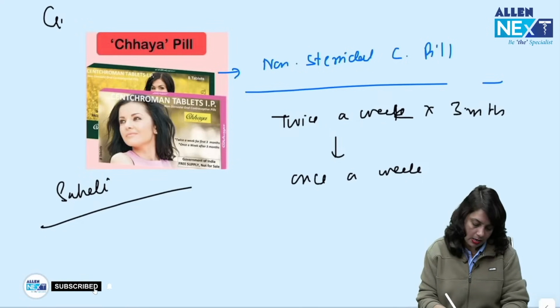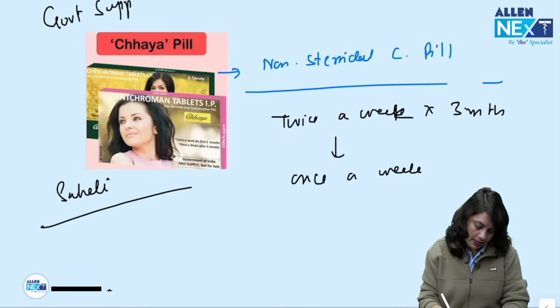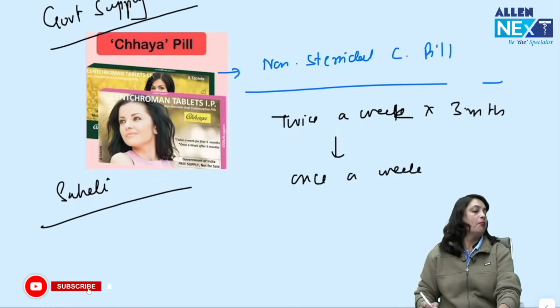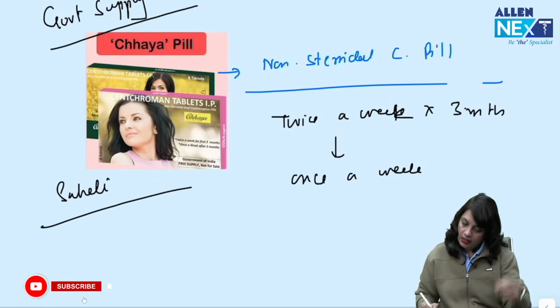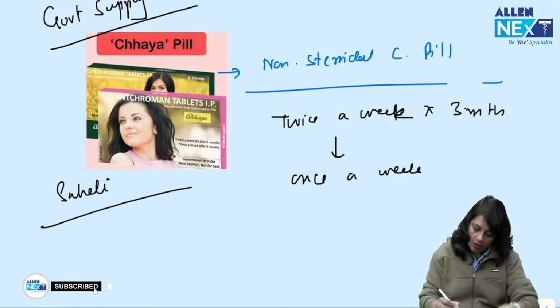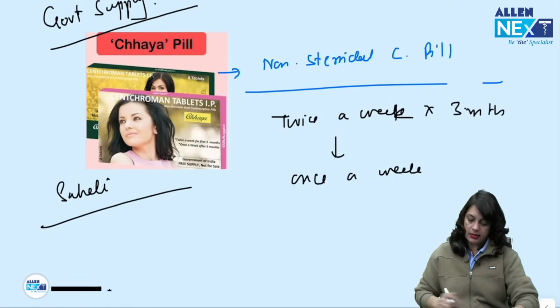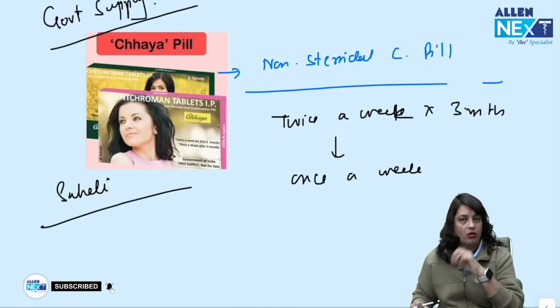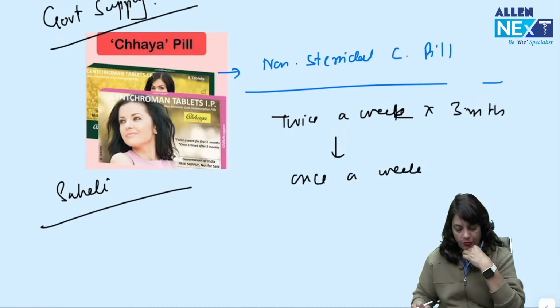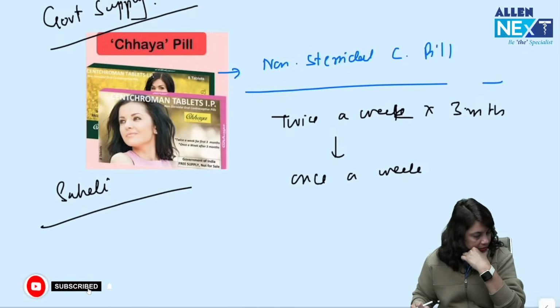This is again a government supply contraceptive pill, but it is a non-steroidal contraceptive pill. ये जो contraceptive है government supply में है, this is non-steroidal contraceptive pill. Twice a week इसको use करना होता है for 3 months and then followed by once a week pill. Now is it okay?